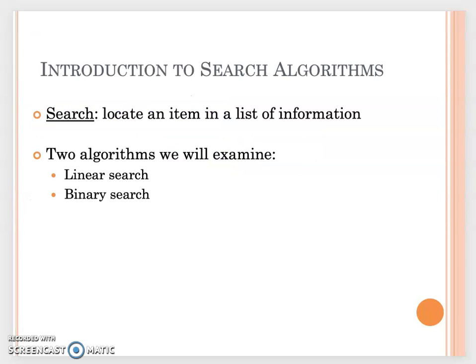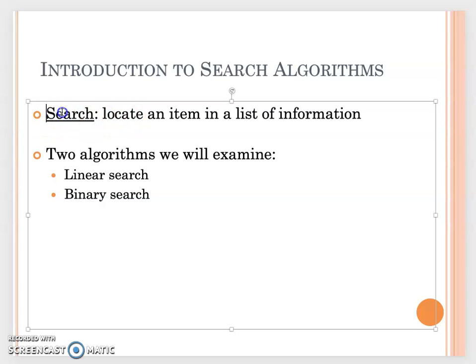So the first thing, let's talk about what a search is. Since you talk about search, you know you need to have a value you want to search for. So when we do the search, we are trying to locate a specific item. This item will be the value we are looking for from a list of information.